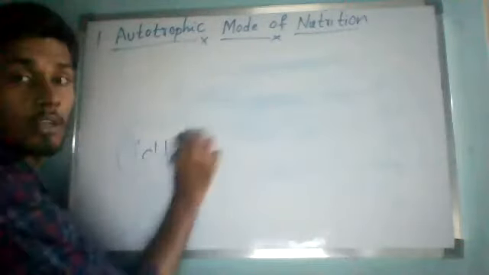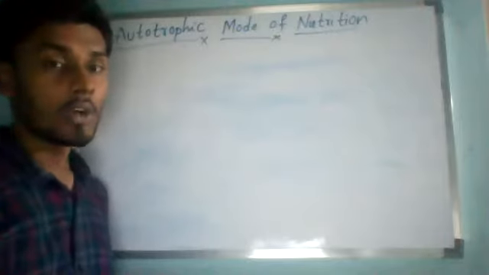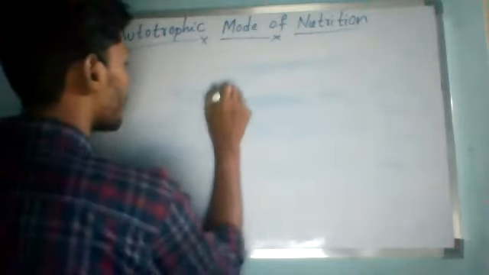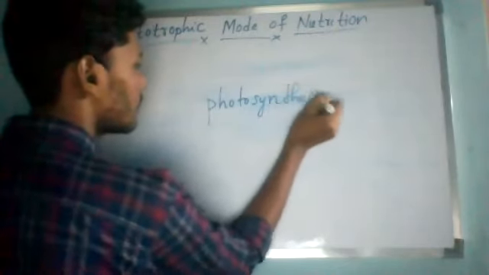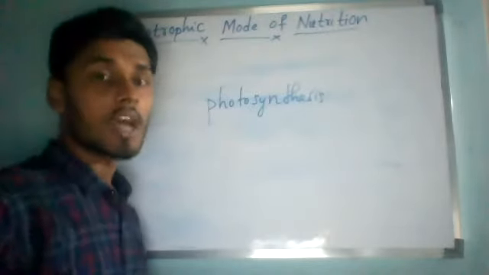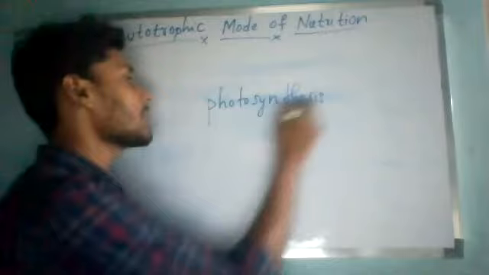So using inorganic substances like carbon dioxide and water present in the environment, by the process called photosynthesis, that is what is called the autotrophic mode of nutrition. These autotrophs make their own food by the process of photosynthesis. So I can say autotrophs are the producers of food. Yes or no?